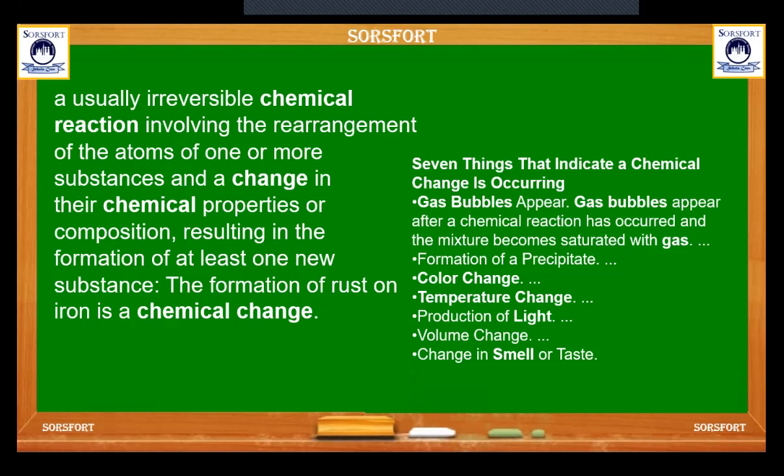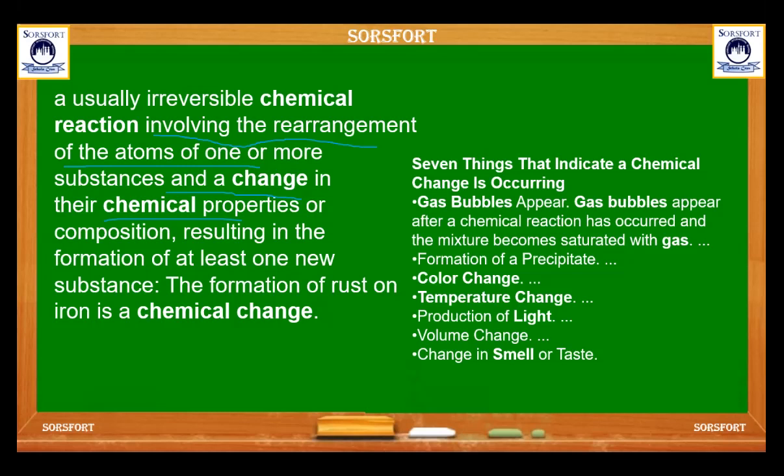A usually irreversible chemical reaction involving the rearrangement of the atoms of one or more substances and a change in their chemical properties or composition, resulting in the formation of at least one new substance. So this is called a chemical change. When chemical properties change and a new substance forms, that change is called a chemical change.